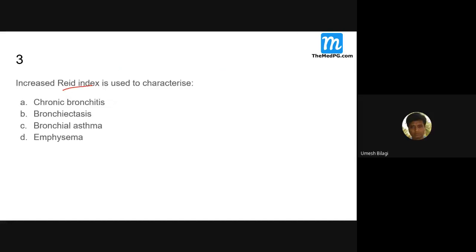Then, what is Reid's index? It is the ratio of the thickness of the mucous gland to the thickness of the bronchial wall. It measures hypertrophy of the mucus secreting glands. It is most suggestive of chronic bronchitis when it is more than 0.4.